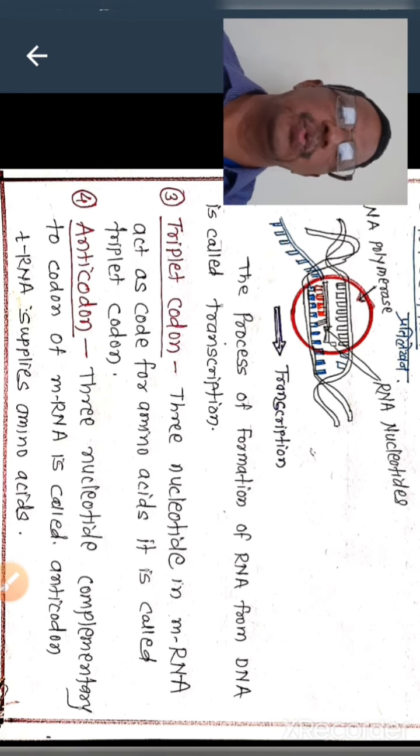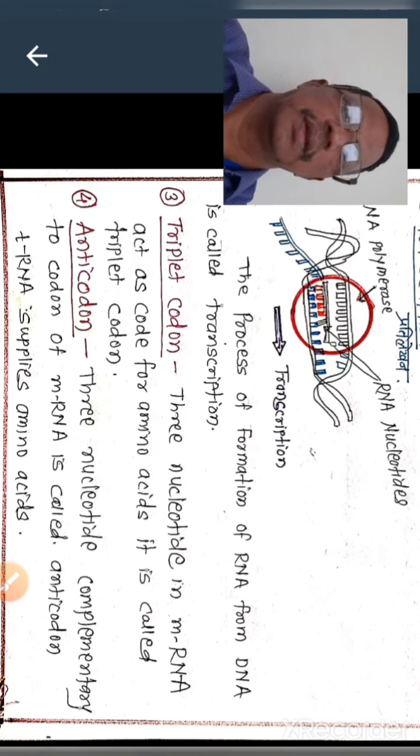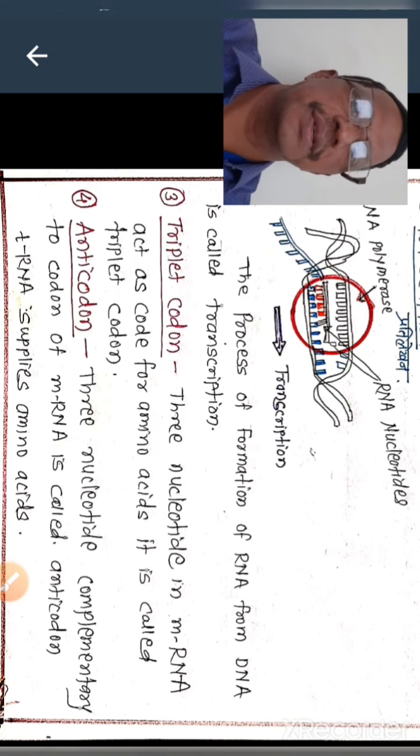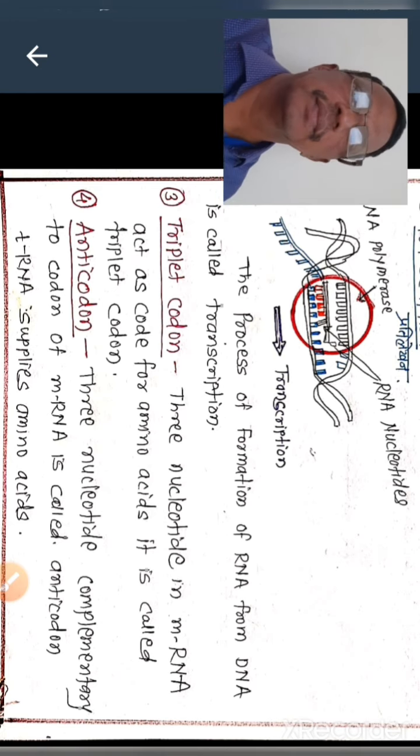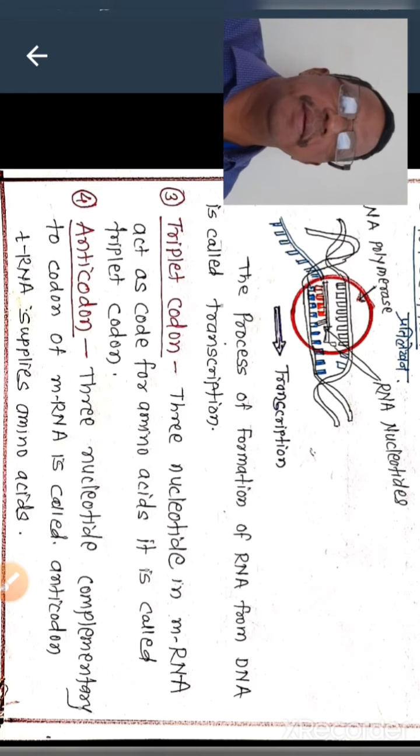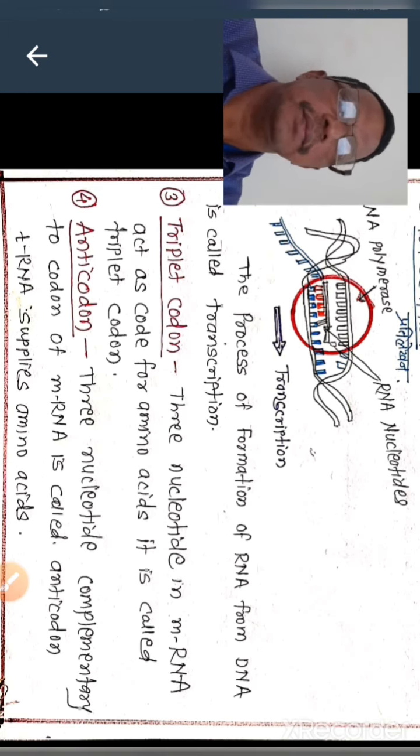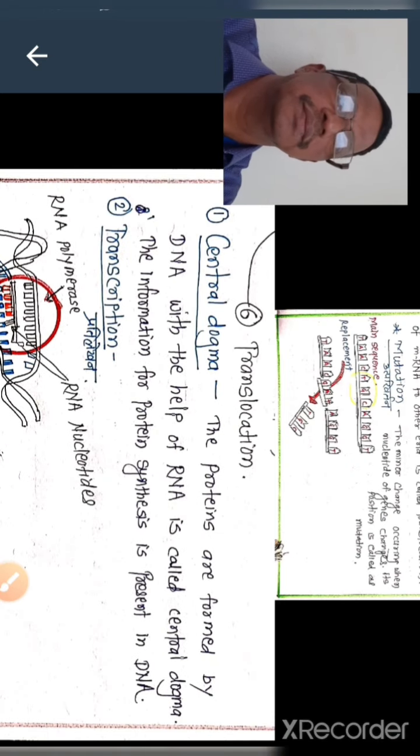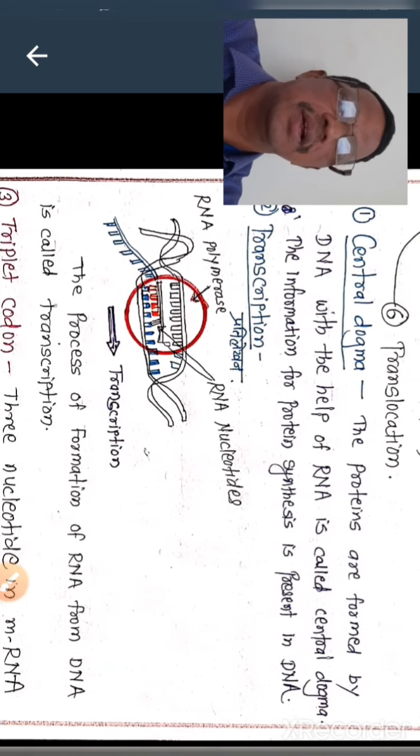This is sometimes asked in the SSC exam. In March 19, they asked the definitions of transcription, triplet codon, and central dogma.